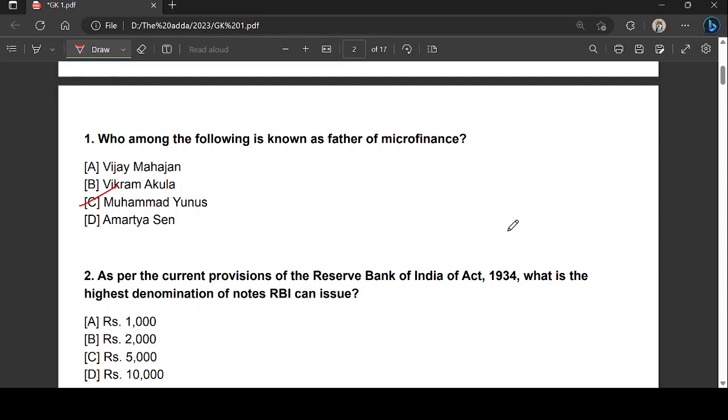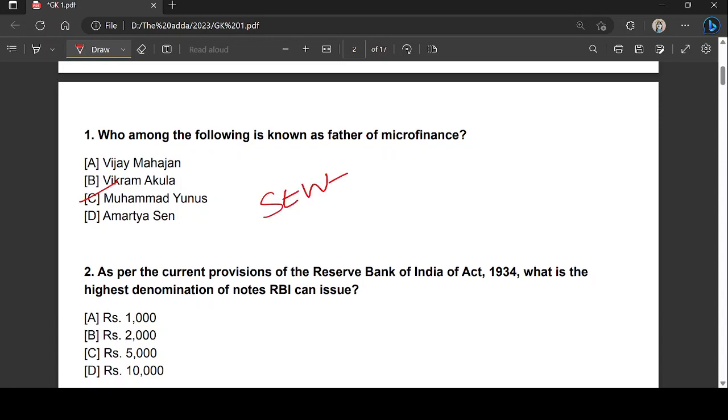So, guys, this concept of microfinance first came into existence in the 1970s, around 1974, and the credit goes to the Self-Employed Women's Association, which was established in Gujarat for bringing microfinance into popularity. Remember, SEWA, Self-Employed Women's Association, SEWA.